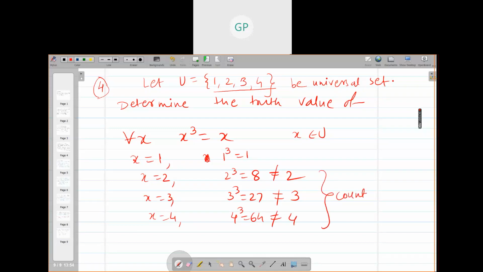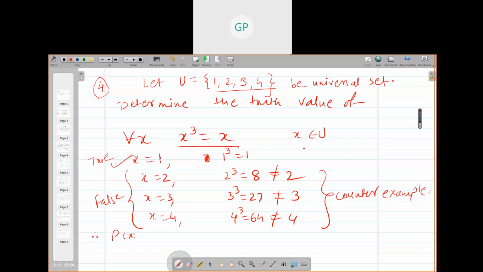They do not satisfy. So it is true only for one value of x, that is 1. For x equal to 1 it is true. For all the other values it is false. So it is not true.